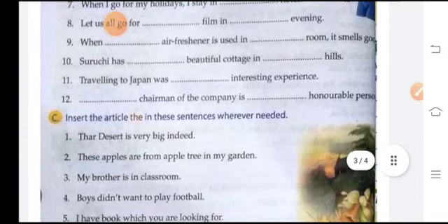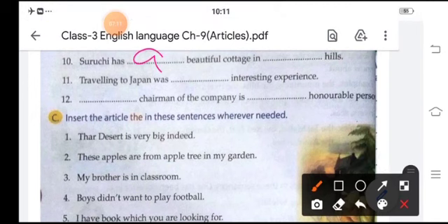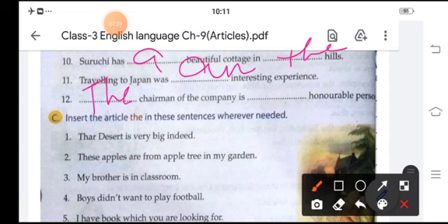Suruchi has a beautiful cottage in the hills. Traveling to Japan was an interesting experience. The chairman of the company is an honorable person. The Thar desert is very big indeed.